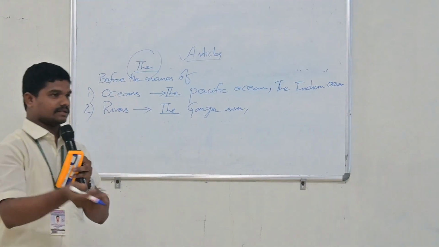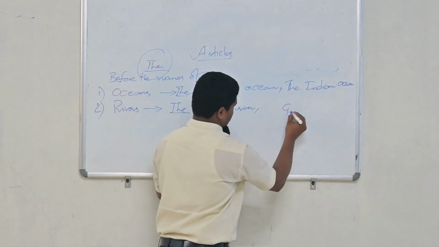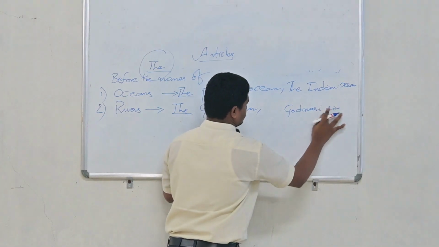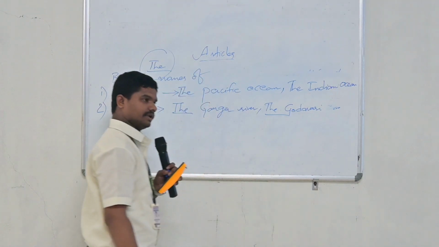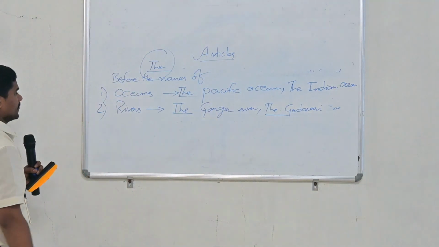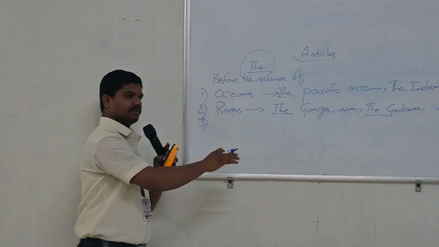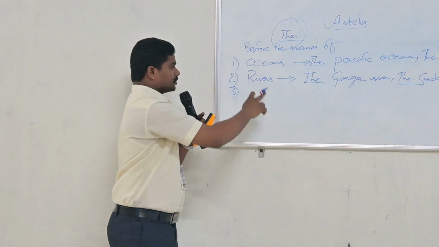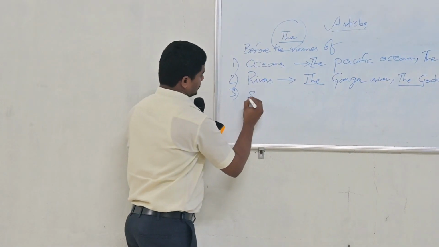Can you please say another river? Godavari, very good. The article the, the Godavari river. So we can use it in that way. We can use the definite article before the names of oceans, rivers, and seas.